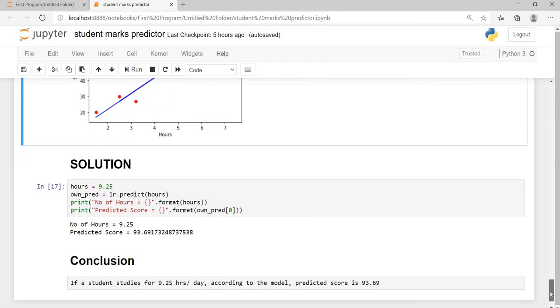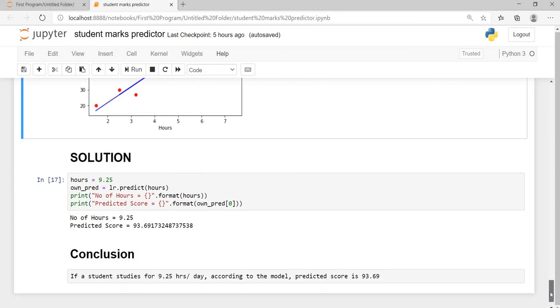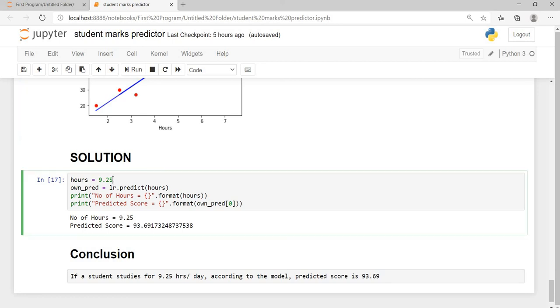So we have completed the model, and now we need to find out the solution for the problem statement. In the problem statement, we were given 9.25 hours if a student studies. I have passed this value in our model. It gives the predicted value as 93.691. So we can conclude that if a student studies for 9.25 hours per day, according to the model, the predicted score is 93.69. So that's all for my task.